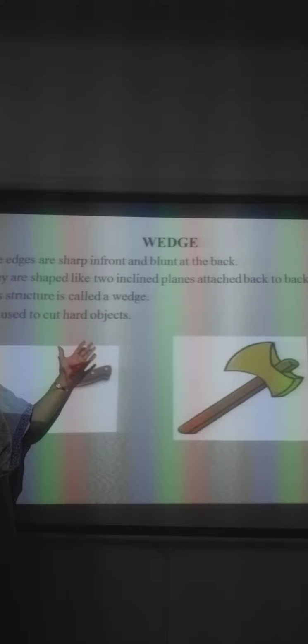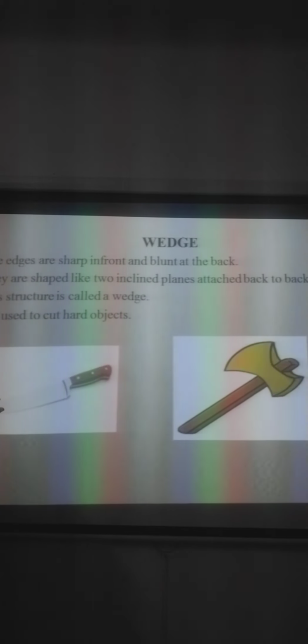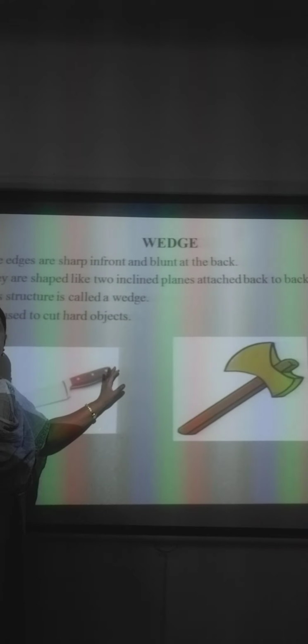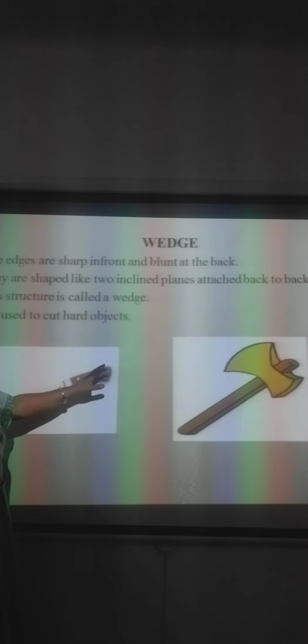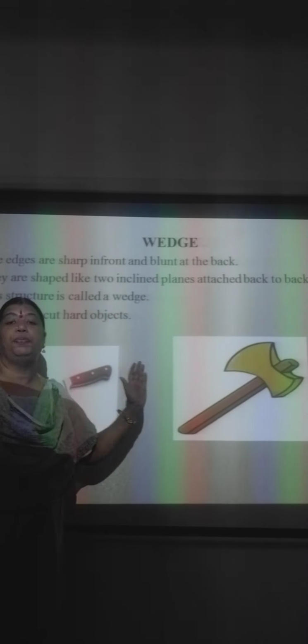And the wedge. This wedge is nothing but a sharp object in front, and at the back we have a blunt shape. It is used to cut objects.